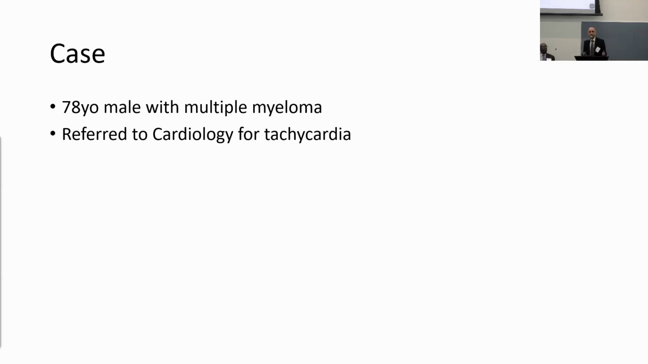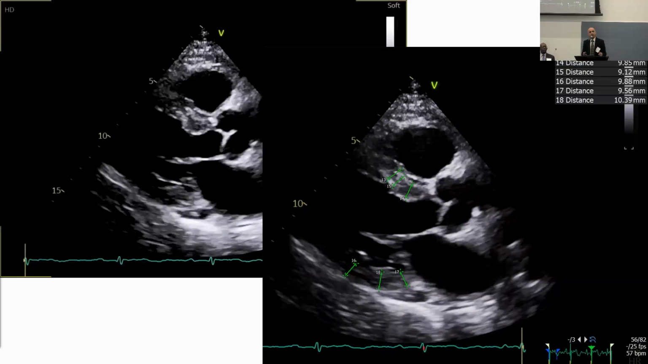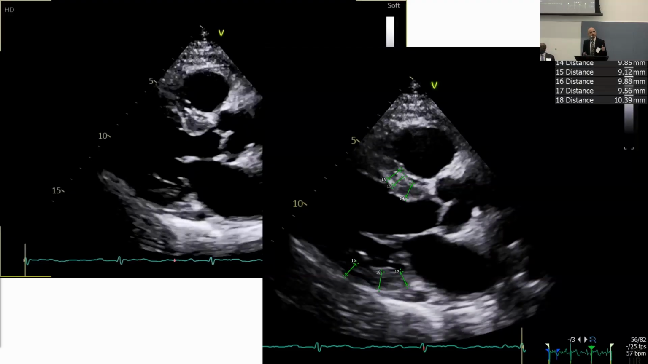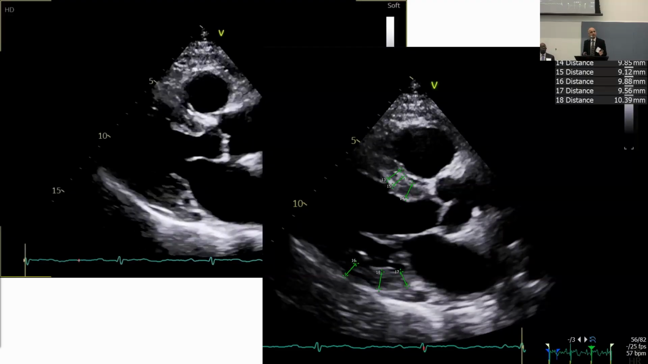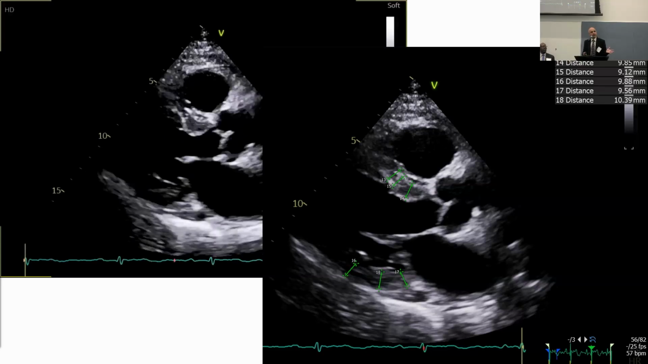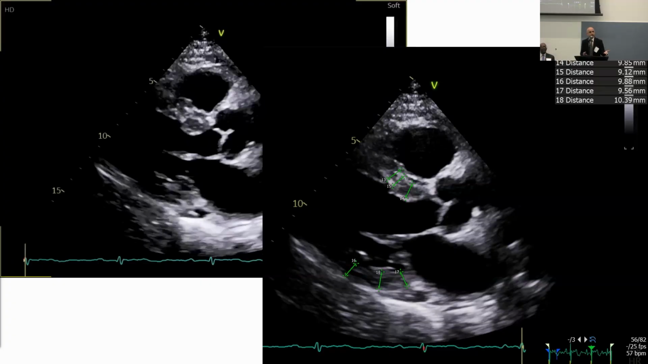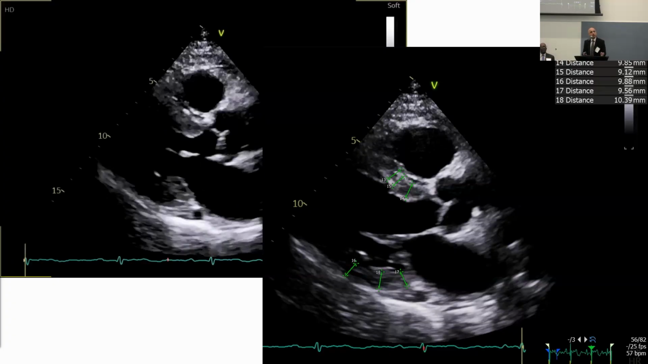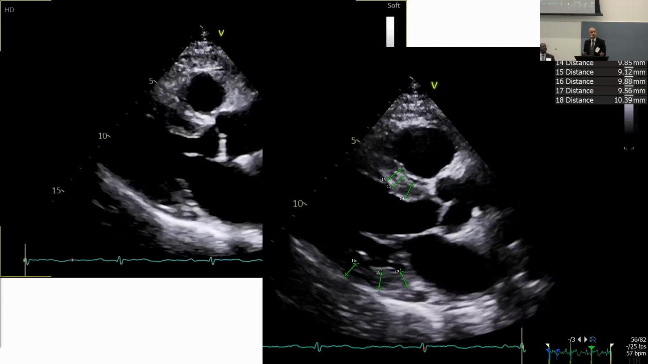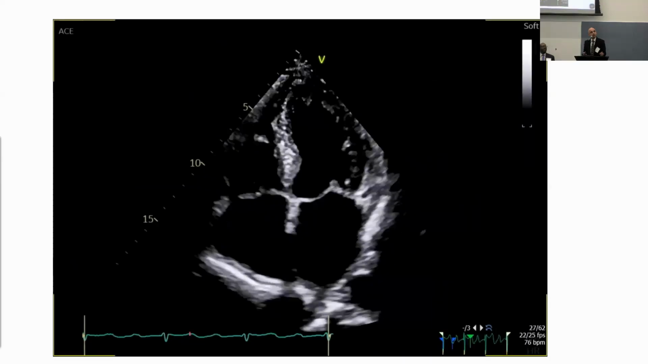So this is a 78-year-old male with multiple myeloma who was referred for tachycardia. This is his echocardiogram. On this echo, I measured his wall thickness in multiple locations, and because he has myeloma, I'm looking for amyloid. I'm worried about amyloid in anybody who's referred to cardiology, even while they have a malignant hematologic disease. So his wall thickness was essentially upper limit of normal. It doesn't look like an amyloid heart.